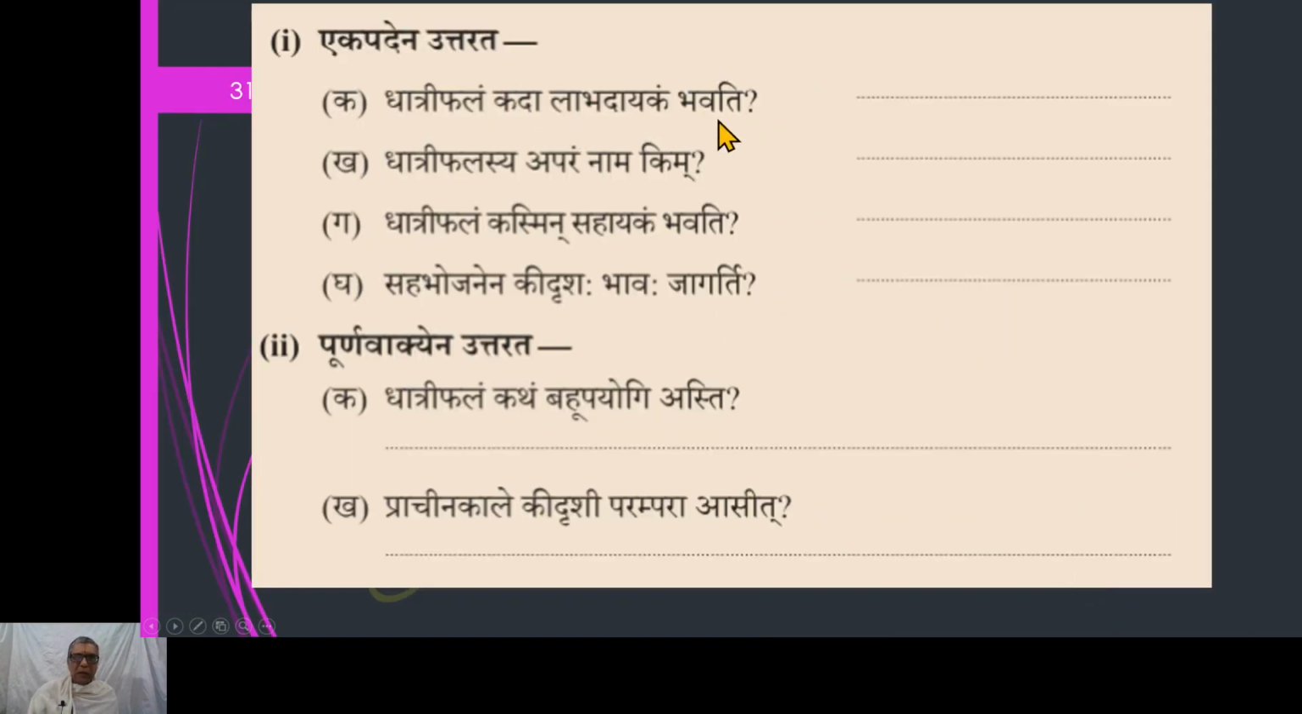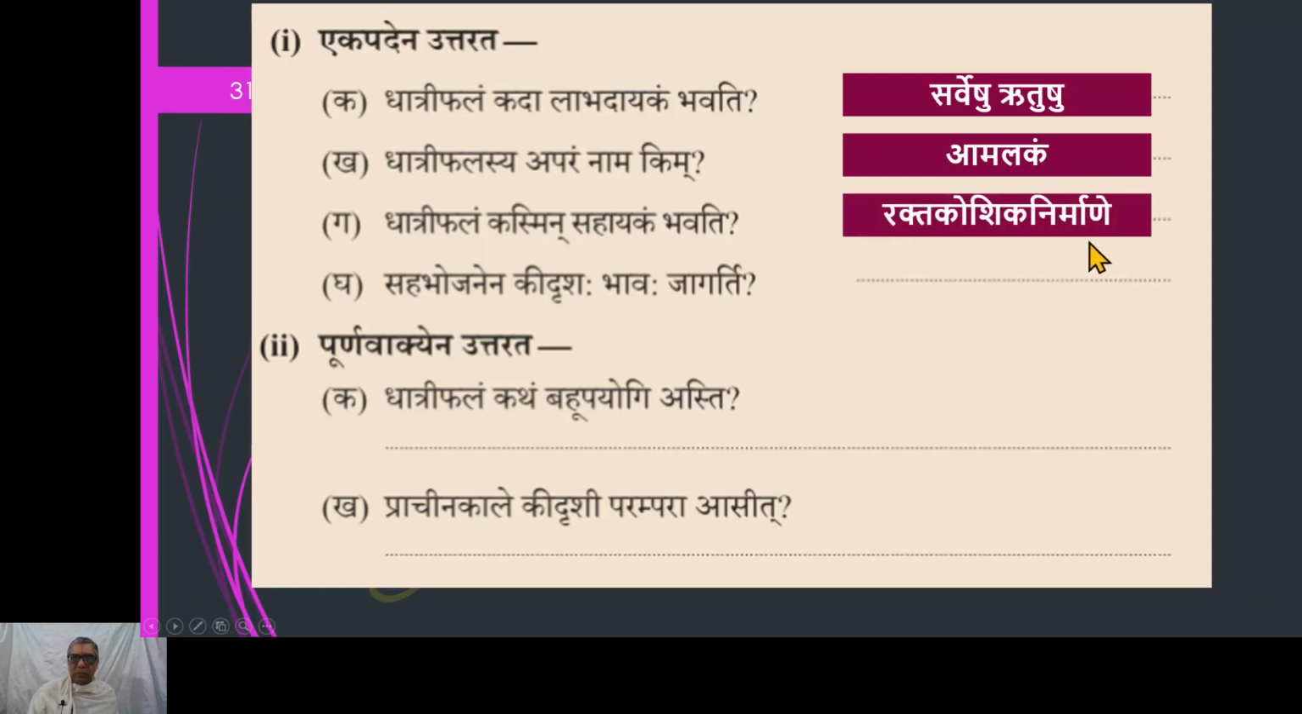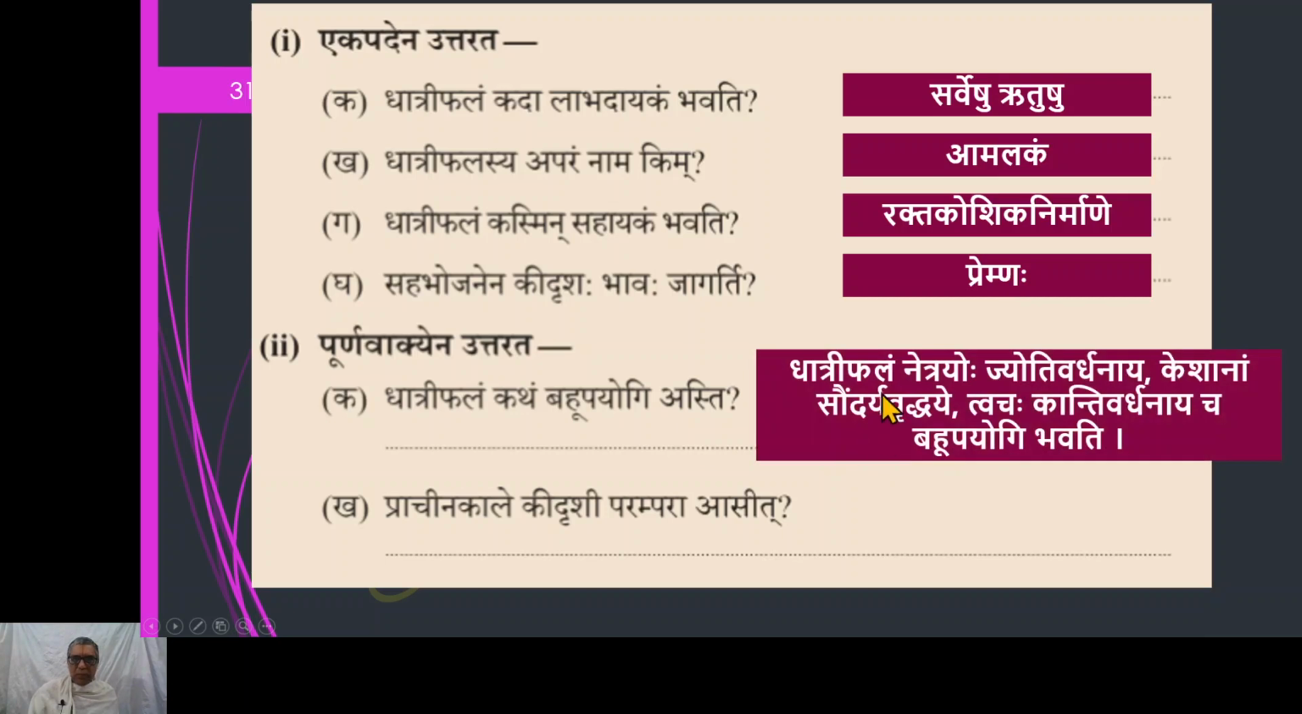Dhatri phalam kada labhadayakam bhavati? Sarveshu rutushu. Dhatri phalasya aparam nama kim? Amalakam. Dhatri phalam kasmin sahayakam bhavati? Raktakosha nirmane. Sahabhojanena कीदृशः भावः जागर्ति? प्रेम्णः भावः जागर्ति. धात्रीफलं कथं बहुपयोगी अस्ति? We have to form a sentence. So we have to say धात्रीफलं नेत्रयोः ज्योतिवर्धनाय, केशानां सौन्दर्यवृद्धये, त्वचः कान्तिवर्धनाय च बहुपयोगी भवति. So this is a full Sanskrit sentence, and if you write this full sentence, then you will get full marks for this particular part.